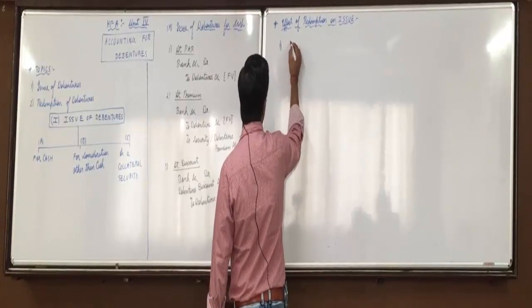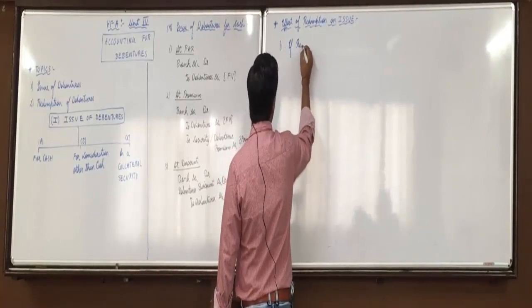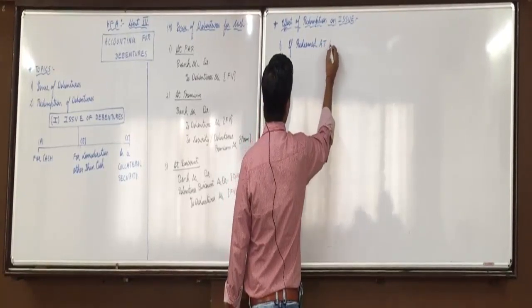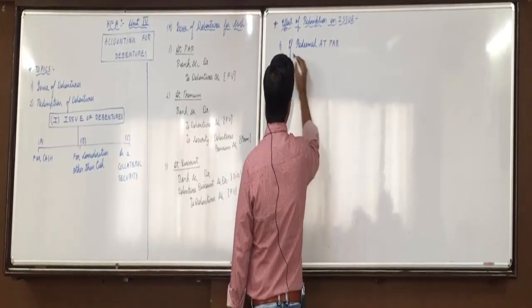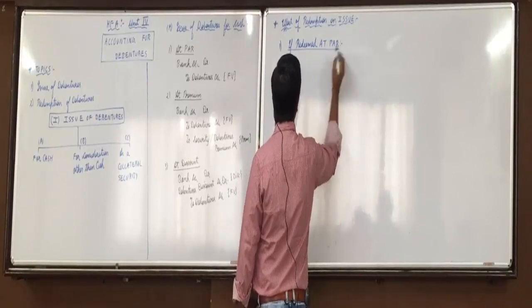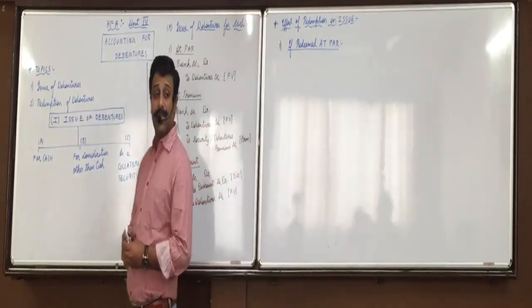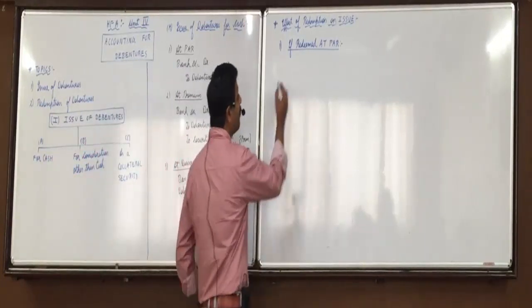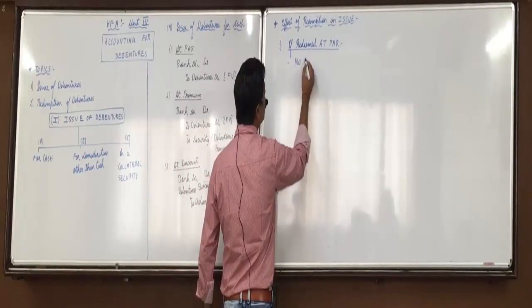If they are going to be redeemed at par after, suppose, 5 years, means you borrow 100 rupees and after 5 years you redeem 100 rupees only, then it will have no effect on issue.